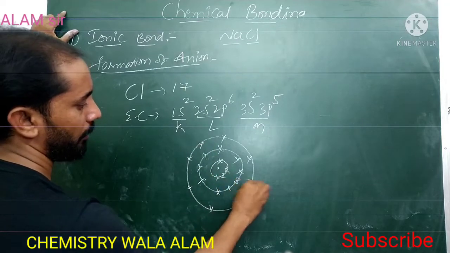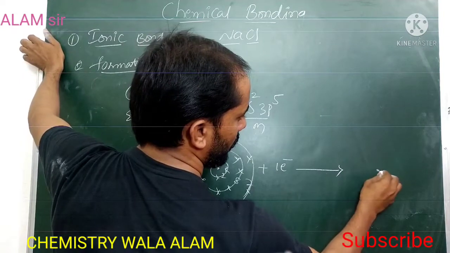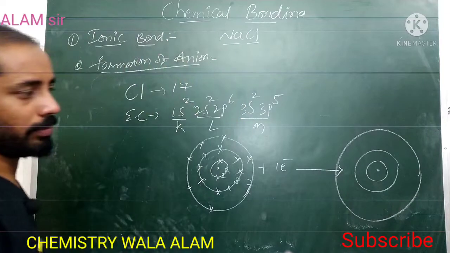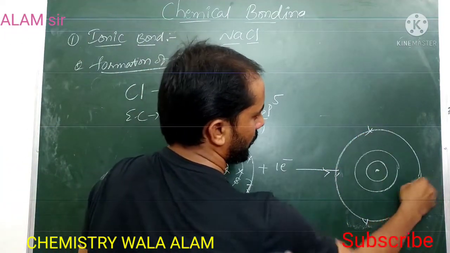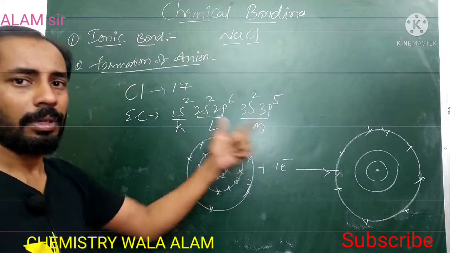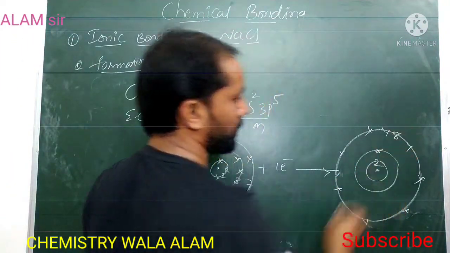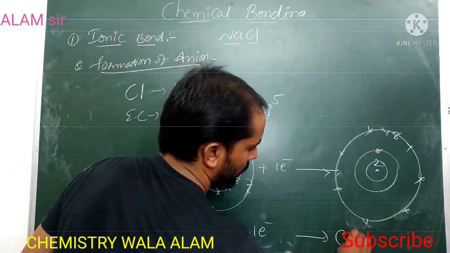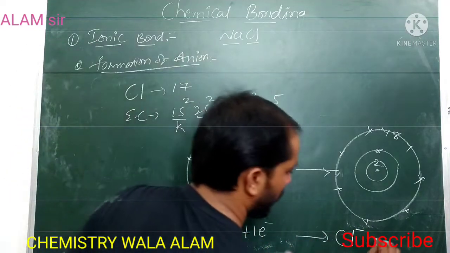So the configuration is 2, 8, 7. By gaining 1 electron, stability will be more, because the last shell becomes 8 electrons. Here 2 electrons, then 8 electrons, and the last shell also becomes 8 electrons. So chlorine gains 1 electron, converting into Cl minus. The name is chloride ion.